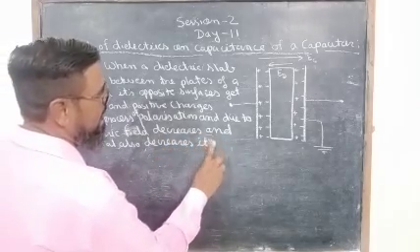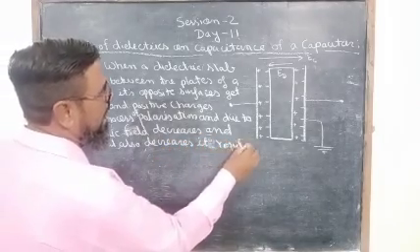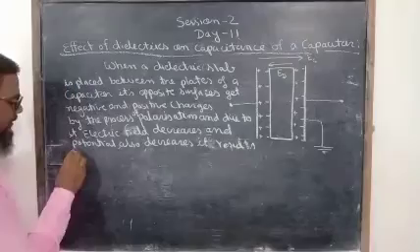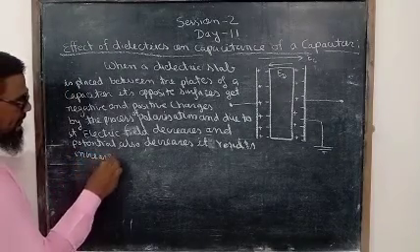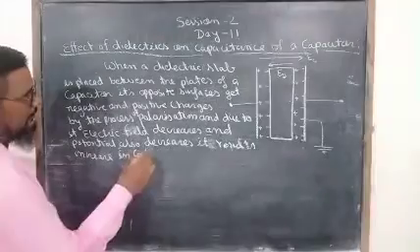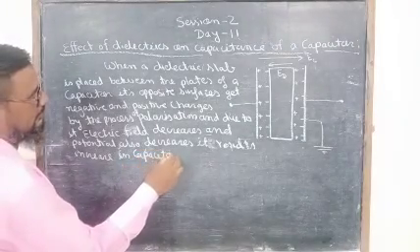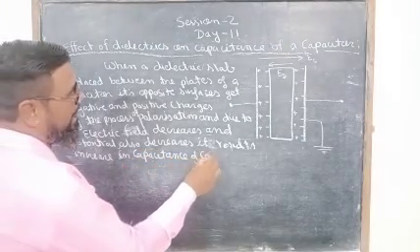It results in an increase in the capacitance of the capacitor.